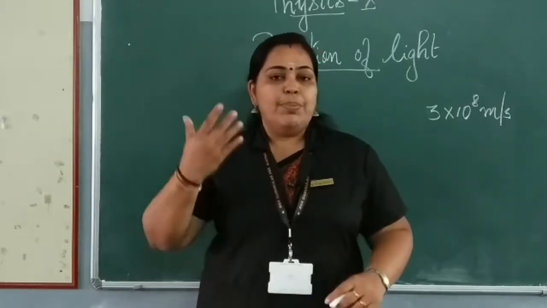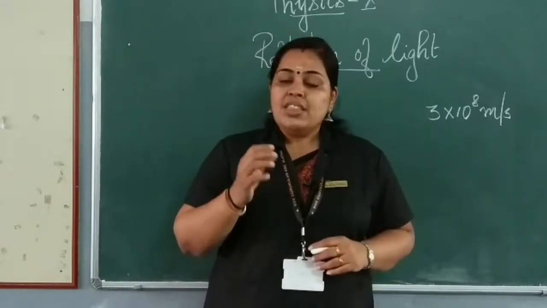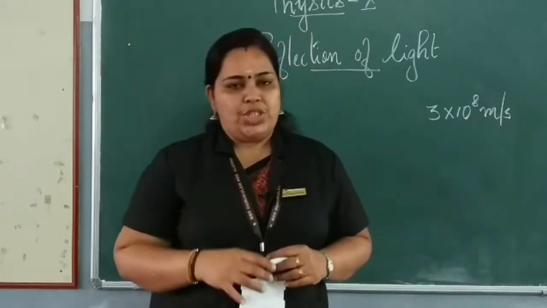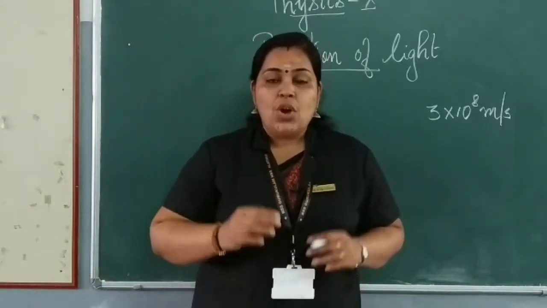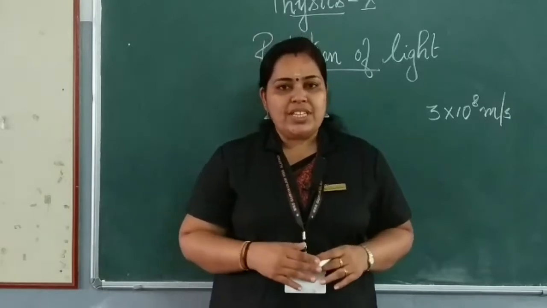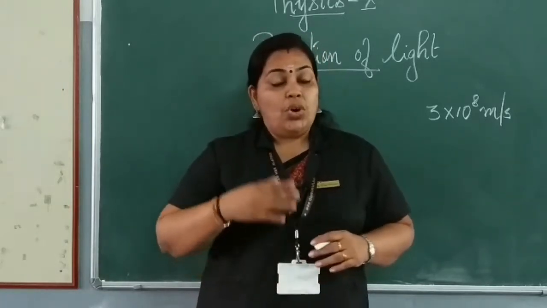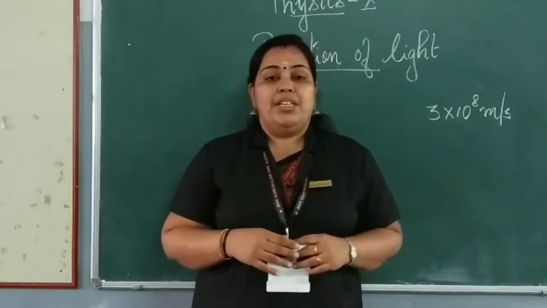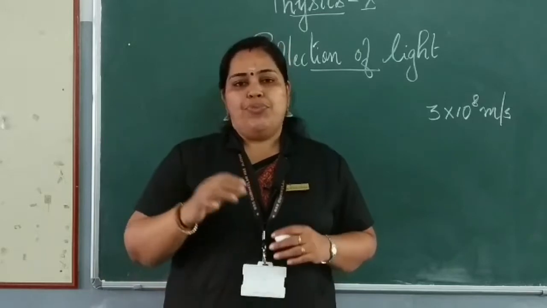The light bounces back into the same medium. This phenomenon is known as reflection. So how can you define reflection? When light falls on any smooth surface, it returns back to the same medium. That phenomenon is known as reflection.